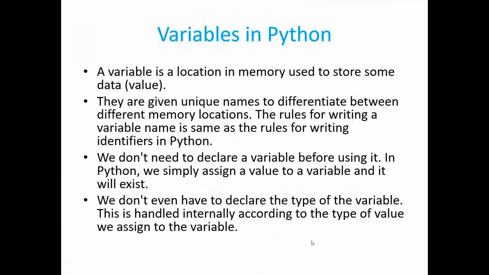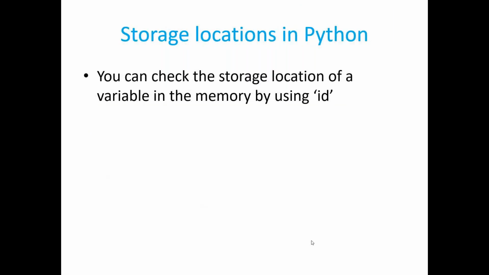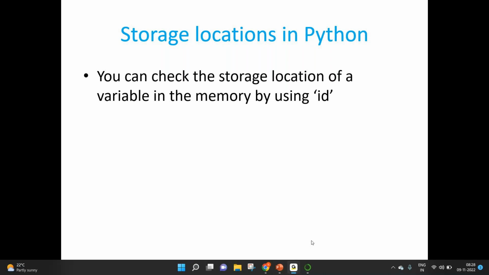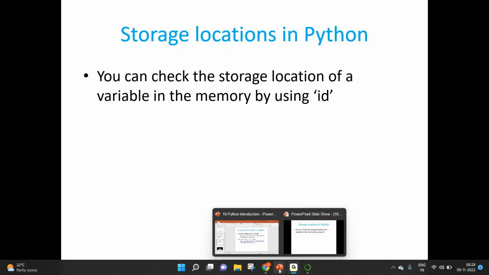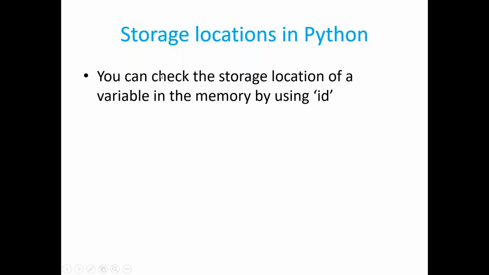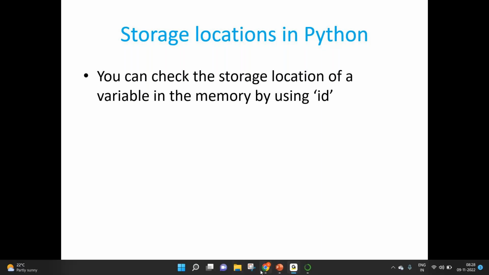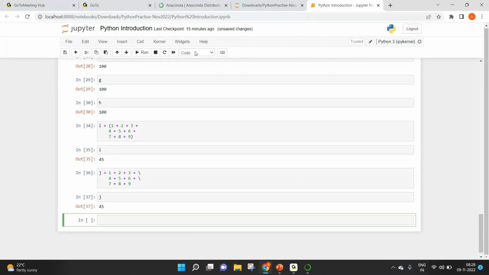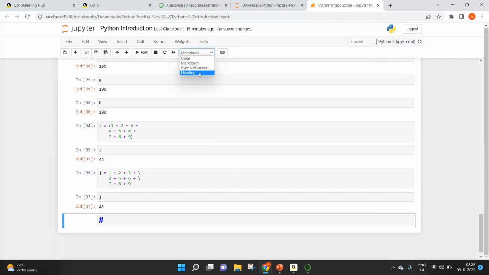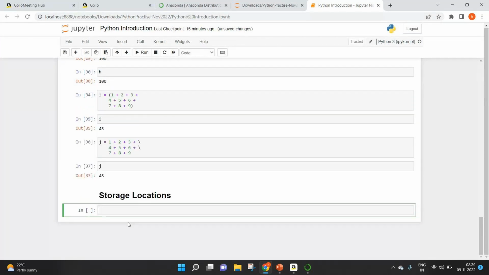So we spoke about variables. A variable is nothing but a name that you give. Now let's talk about storage locations in Python. Again, this is not so important, but some interviewers or some written tests will ask about this, hence I thought of covering it. You can check the storage location of a variable in memory by using id. Let me add a heading for the same. Sometimes it may be asked, hence I'm covering it. Select it as heading. Storage location.